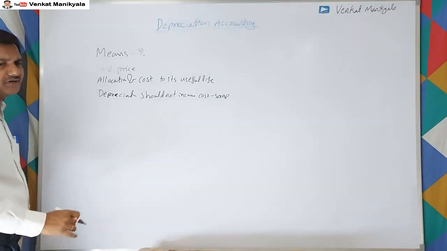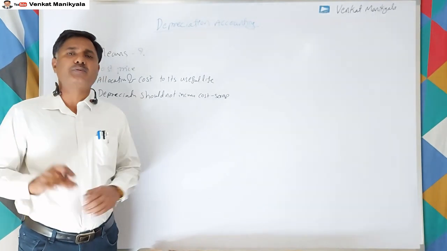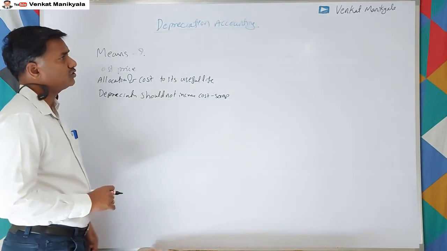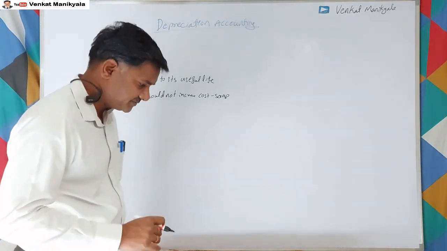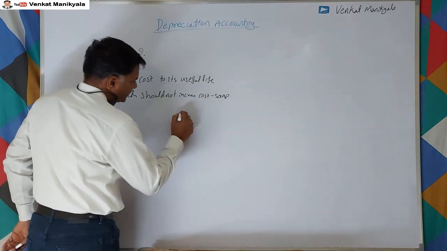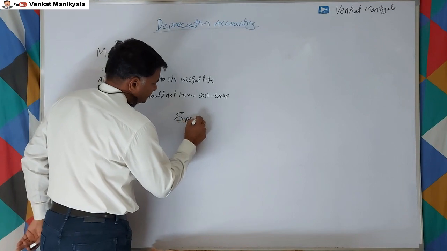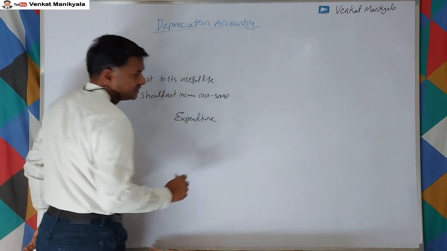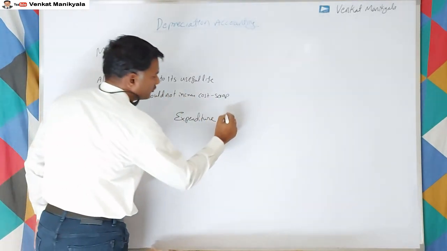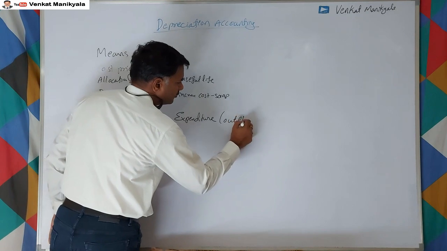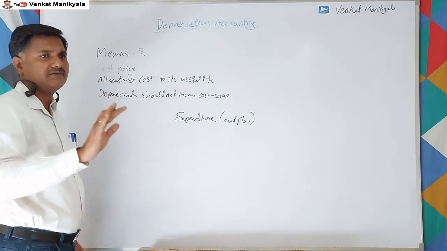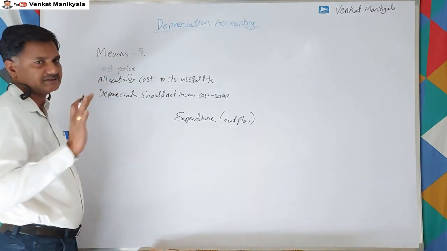Some of the most important reasons why depreciation has to be provided: one reason is conversion of fixed cost into expenses. For this, we should have some important discussion. What is the meaning of expenditure here? Expenditure is an outflow of money from our business to outside. Whatever we spend to outside is called an expenditure.